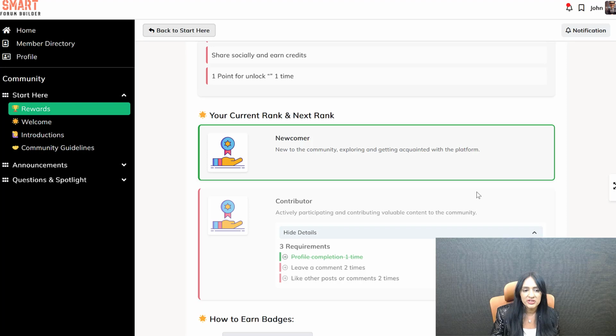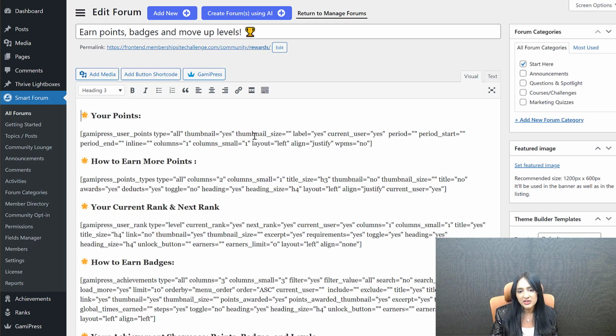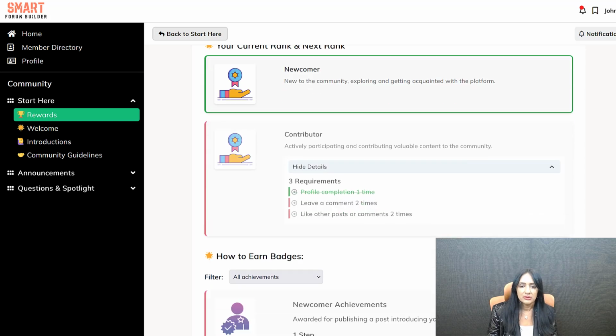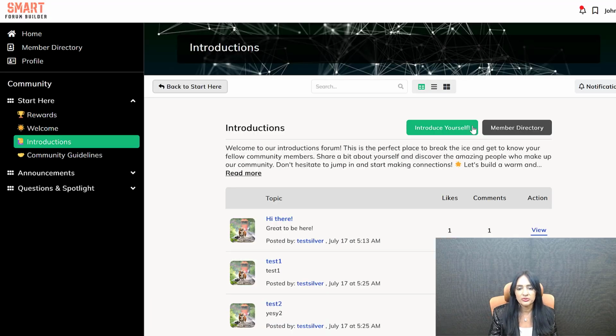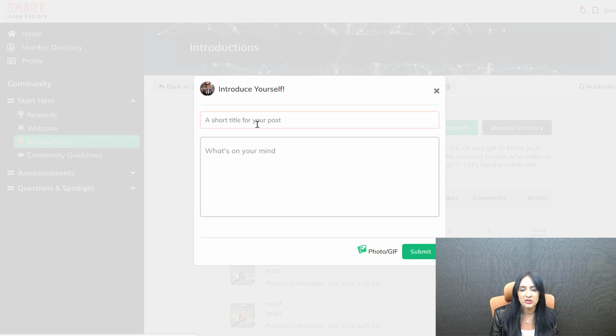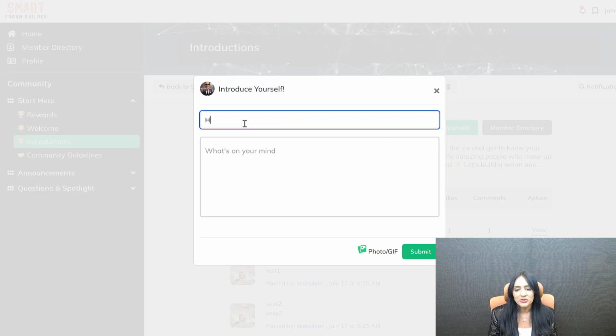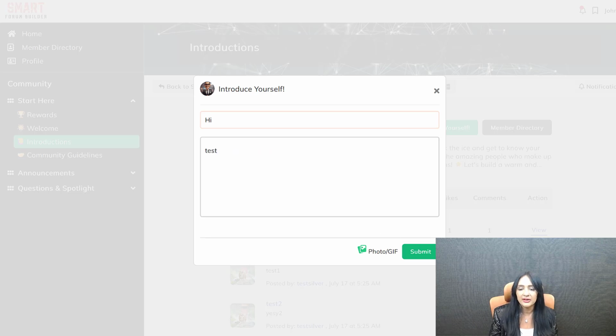And because the rewards thing that you see here, right, this is a page in WordPress, you can add additional instructions here. So you can add additional text if you want to make it clear like what they have to do. So here you can see under how to earn badges section, they can see all the different badges that they can earn and what they have to do to earn the badges. And this one is hyperlinked to the introductions forum because this one is based on them adding an introduction post in the introduction forums. That's my rule in the backend. So they can click on it, add an introduction post.